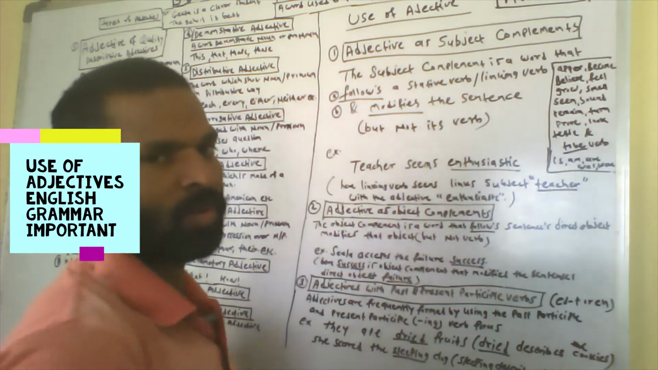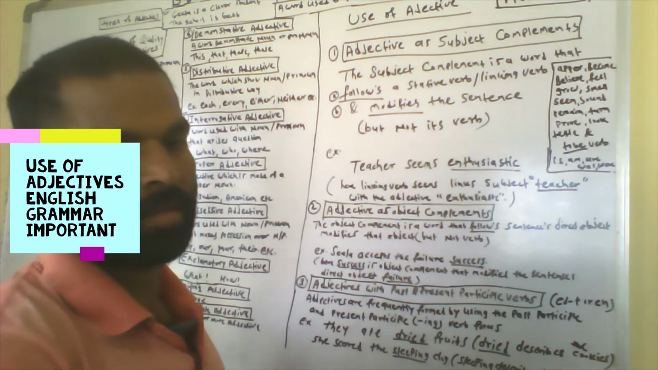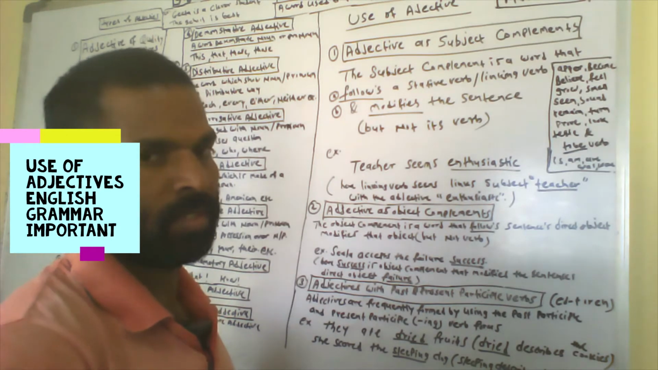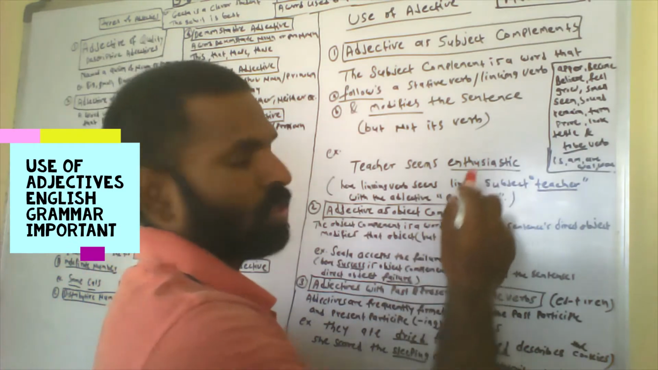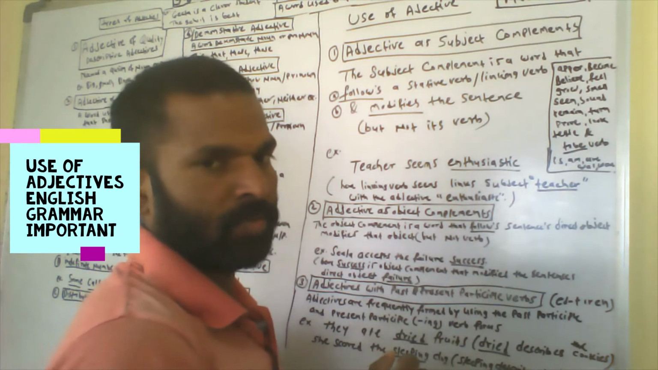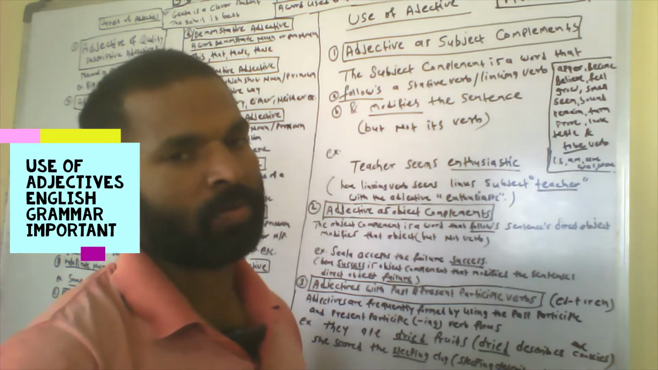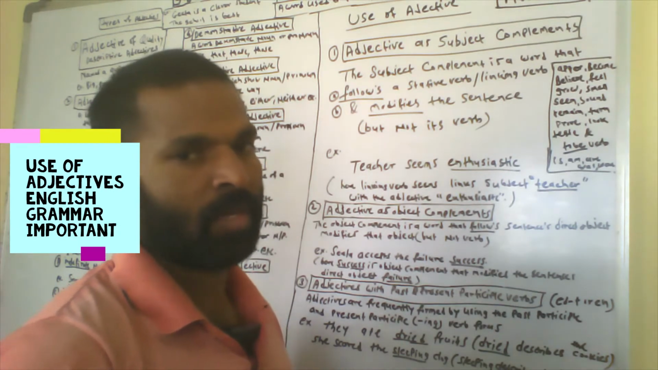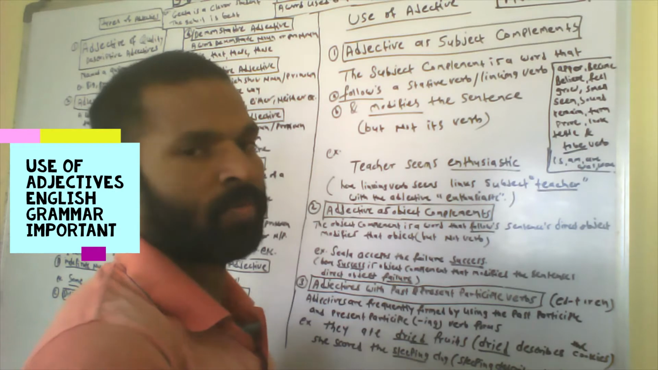Which are the linking verbs? Those which are not related to an action are called linking verbs. They are not actually action verbs, they are stative verbs. In the description box I have given a link about stative verbs. Please watch that video if you want to learn more about linking verbs or stative verbs.